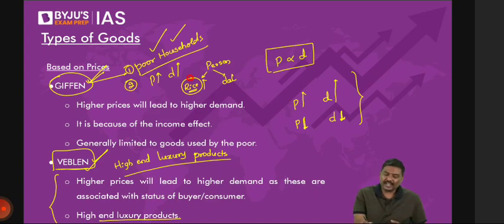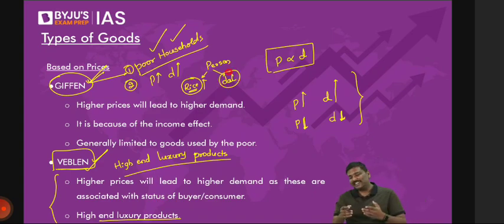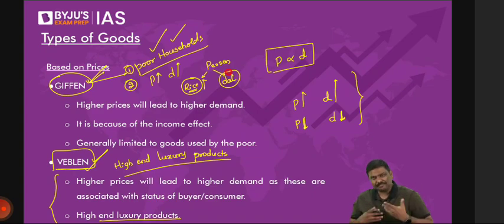Point number 2. Now can the person continue to consume more dal or the same quantity of dal? Some of you simply say, sir, let them eat more dal. Think of it. When the price of rice has gone up, will we be able to purchase more dal? Of course not. Forget about more dal. Will we be able to purchase the same quantity of dal? That also doesn't work out. Why? Poor house. It's a very, very poor house. They will not be able to consume the same quantity of dal, but they need some amount of food. They need a minimum amount of food just to stay alive. So what they do is, despite the price of rice going up, they will purchase a little bit more rice.